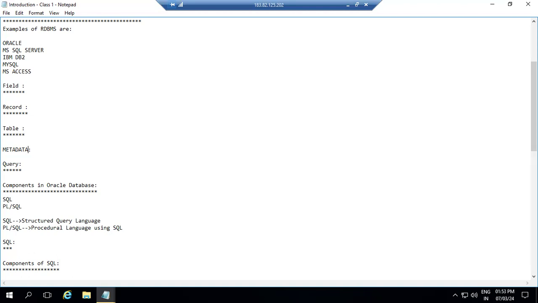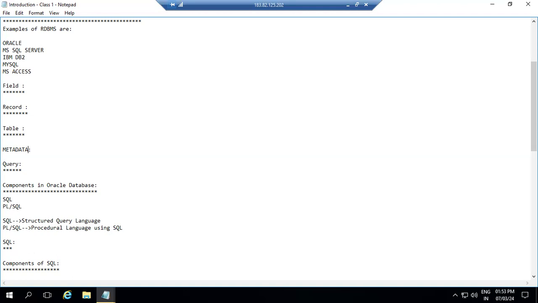Coming to the components in the Oracle database. First we'll go to Oracle. Oracle is a relational database management software. So why are we telling that it is a relational database management software?